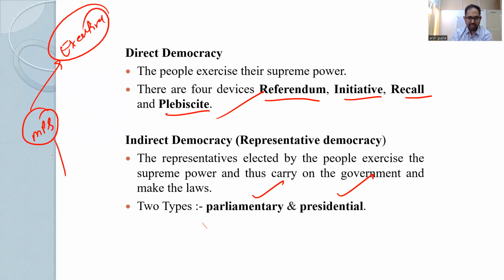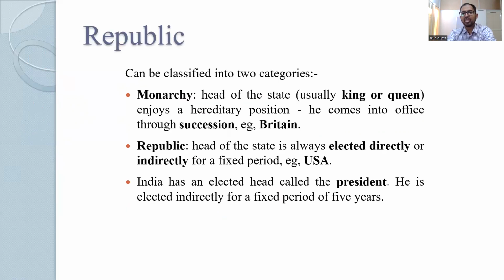Okay, so directly plus indirectly, element of both. Okay, so India. Then moving ahead to republic. What is the meaning of republic? Republic means the head of the nation is elected, not nominated or not hereditary position. So any state can be categorized into 2: monarchy or republic.